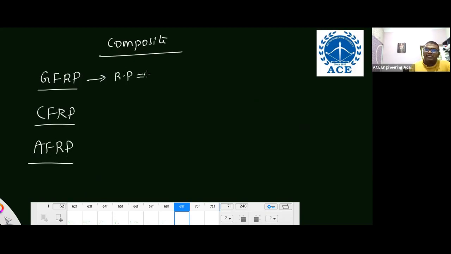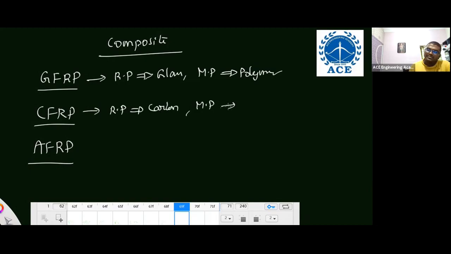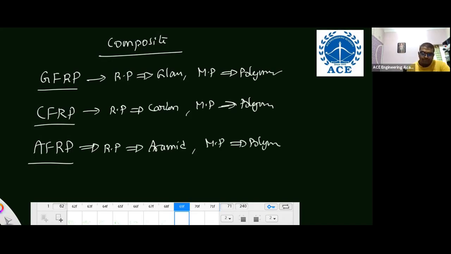In glass fiber reinforced polymer, what is the reinforcement phase? Glass. What is the matrix phase? Polymer. In CFRP, what is the reinforcement phase? Carbon. And the matrix phase? Polymer. In AFRP, aramid fiber reinforced polymer, the reinforcement phase is aramid and the matrix phase is polymer. You have to remember these things, and the applications also.